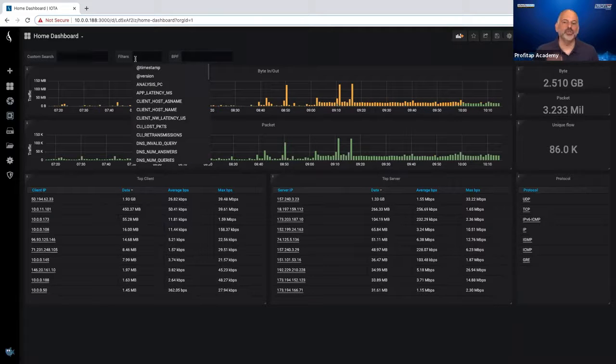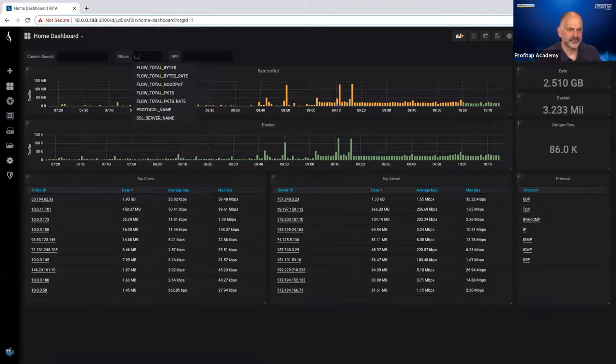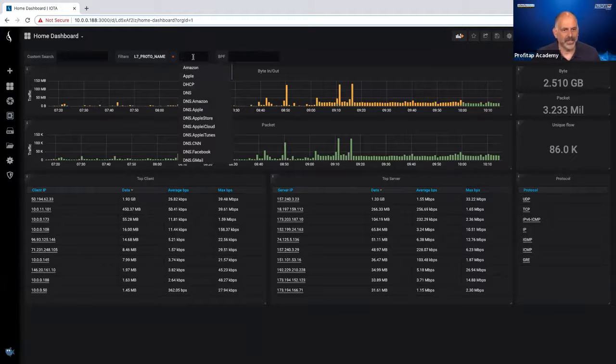Let's say you don't know that 1723 is the port for PPTP, and you want to get to that faster. I'm trying to troubleshoot this VPN problem. This is where I can say L7 protocol. I'm going to say protocol name. Now it's going to show me all the different protocols that it knows to analyze in this list of protocols.